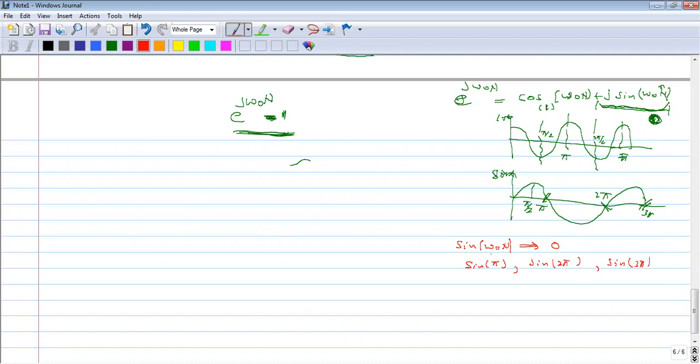That means omega naught n should be pi, then sine pi will be 0, and if omega naught n is 2 pi, then sine 2 pi is also 0, and omega naught n 3 pi, sine 3 pi is also 0. Here we have 0, 0, 0 for these values. So if omega naught n is equal to pi, 2 pi, 3 pi, what happened?